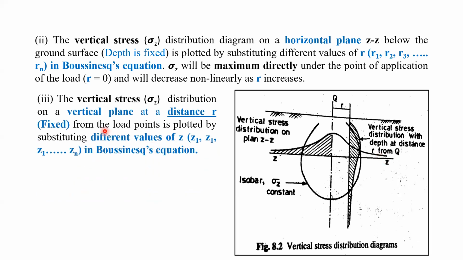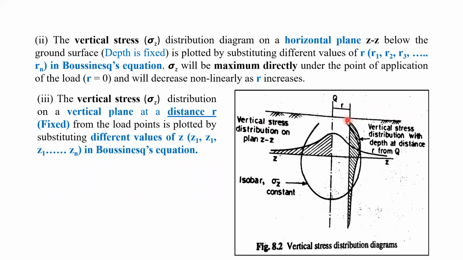So the next point: how can we plot the vertical stress distribution diagram on the vertical plane? As we discussed for the horizontal plane, similarly we can also plot the vertical stress distribution diagram along the vertical plane. Suppose on the vertical plane we want to plot the diagram at distance R. This R is going to be fixed. Any R we can take, and we can plot the vertical distribution diagram. The values of R we have to substitute in the Boussinesq equation.